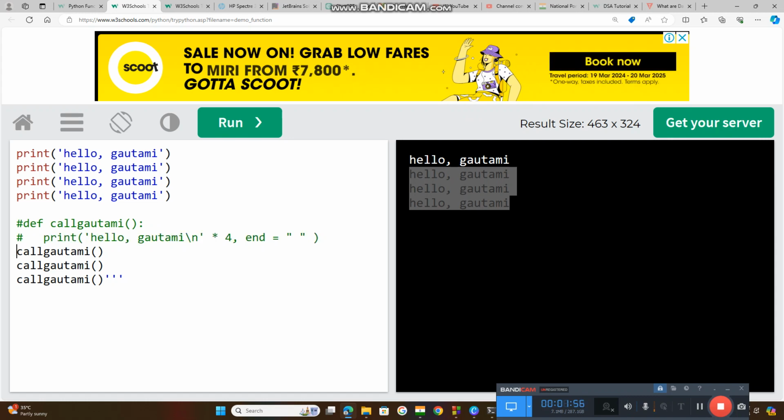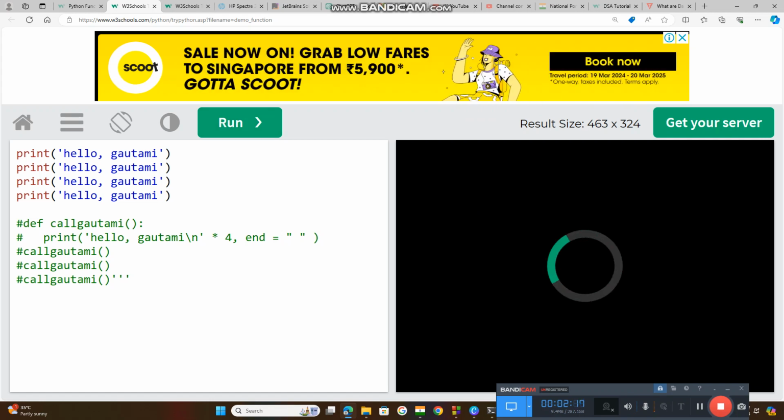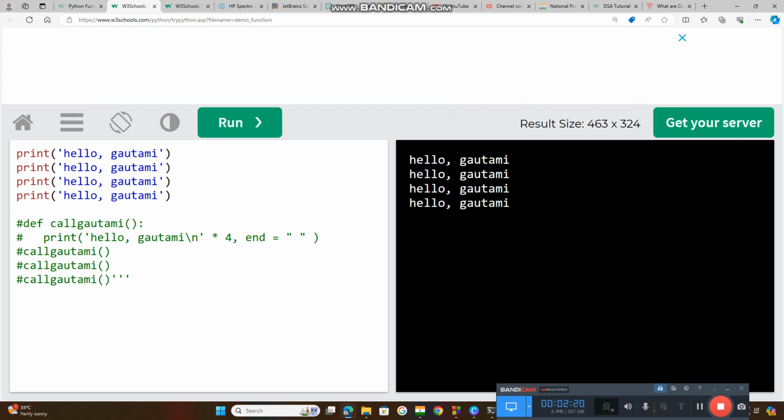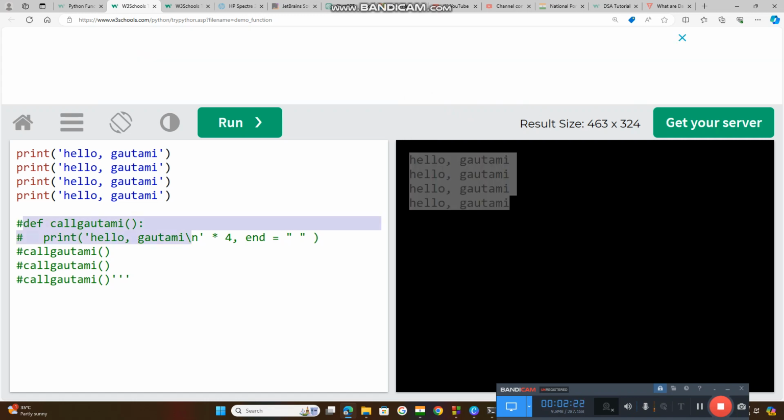It is time wasting. In front of every line, I need to keep hash. If I keep hash in front of any line, that line is called a commented, single line comment. If I run this code, same. Okay, so all these lines are commented, single line. So rather than doing this for every line, suppose 1,000 lines are there, and I want to keep those 1,000 lines in the comment section. I don't want to run that code.